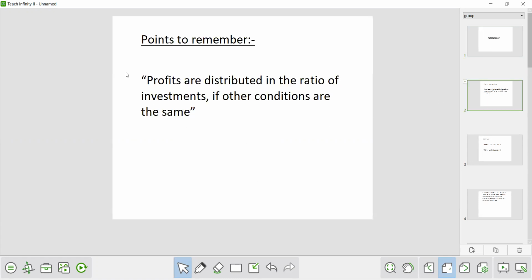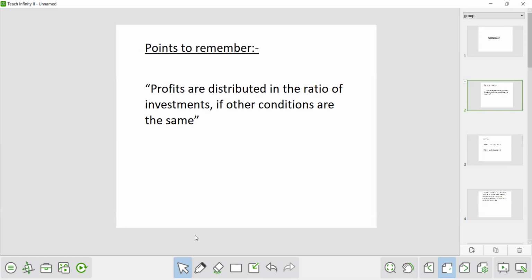In partnership, there is one important point to remember throughout the chapter: profits are distributed in the ratio of their investment if other conditions are the same. Other conditions being the same means the time period is the same. If the time period is the same, the profit will be distributed in the ratio of their investment.